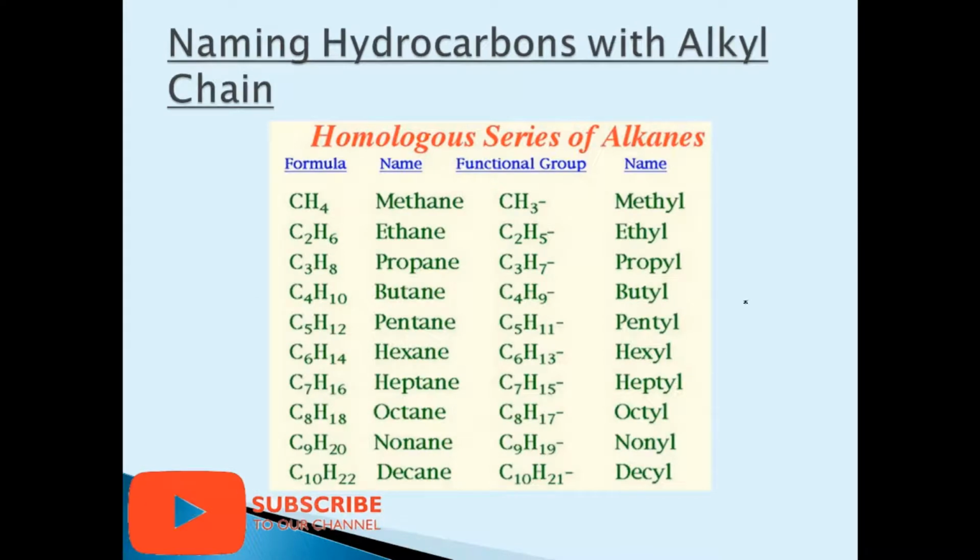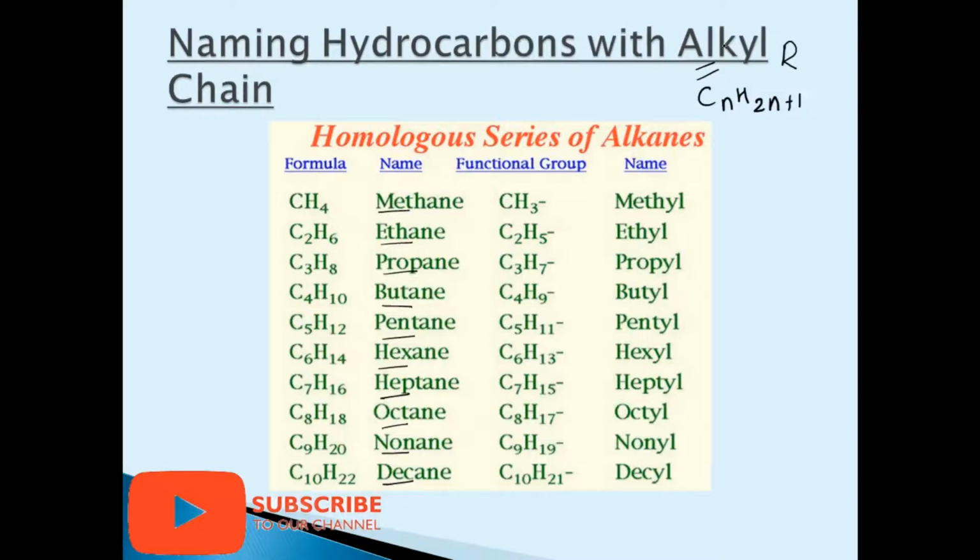We now move on to the alkyl chain. The alkyl group, which I call a side chain, is represented by R or R dash. Its general formula is CnH2n+1. I've already explained the root words for one carbon atom, two carbon atoms, three, four, up to 10 carbon atoms in my previous video, do click on the link. These are the root words I am underlining.